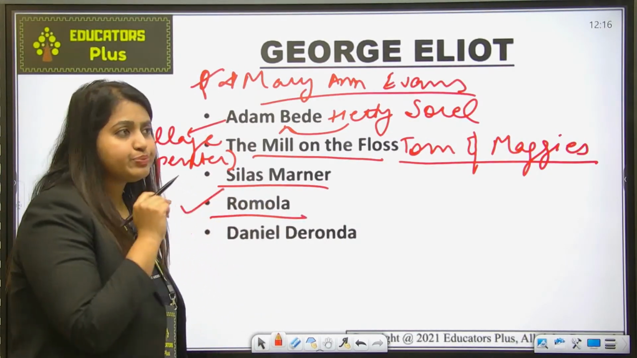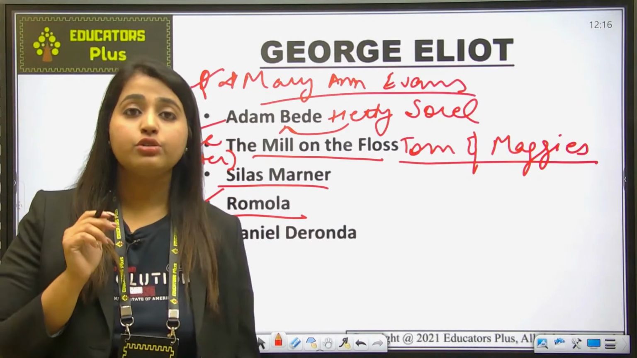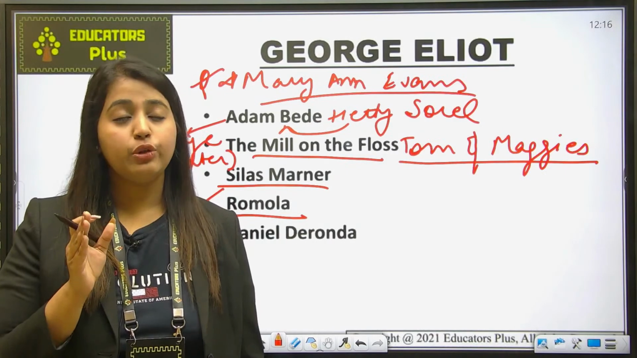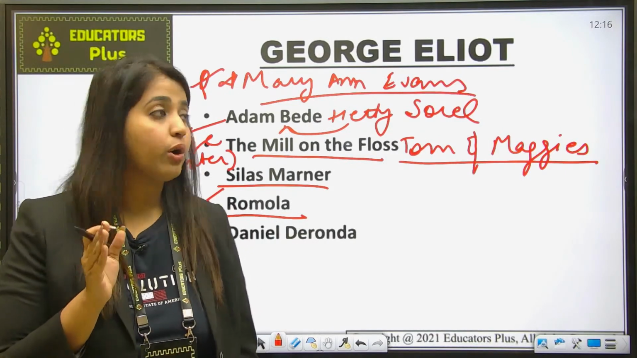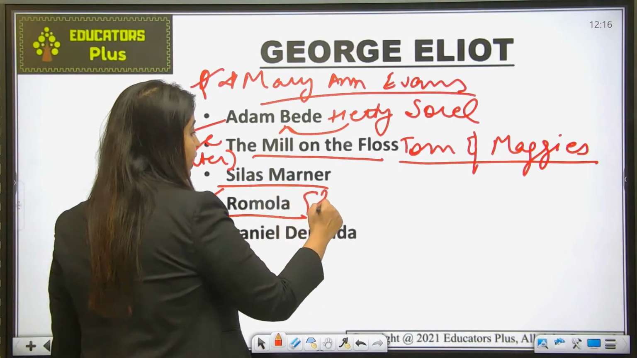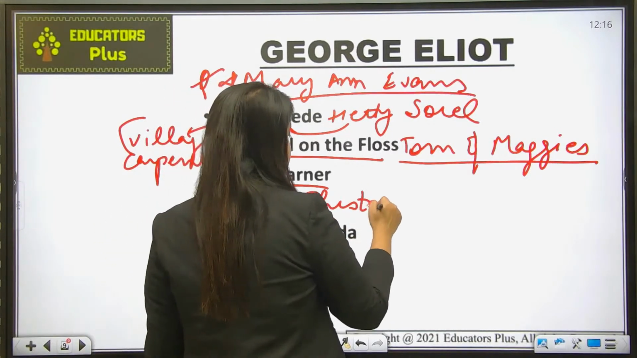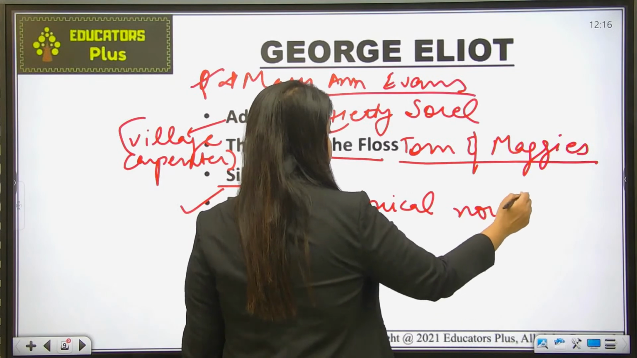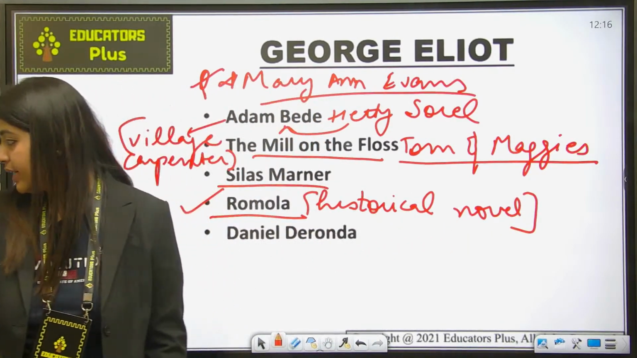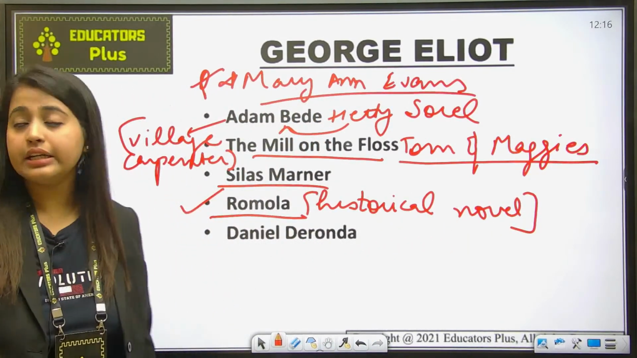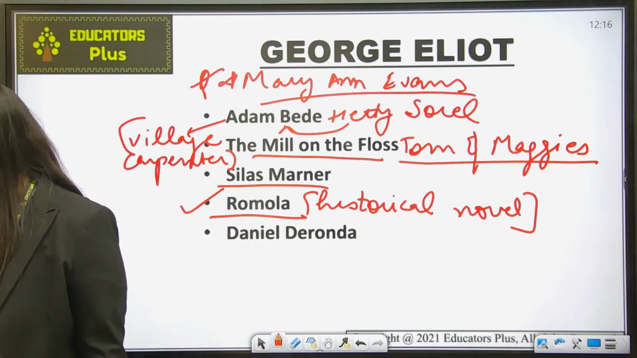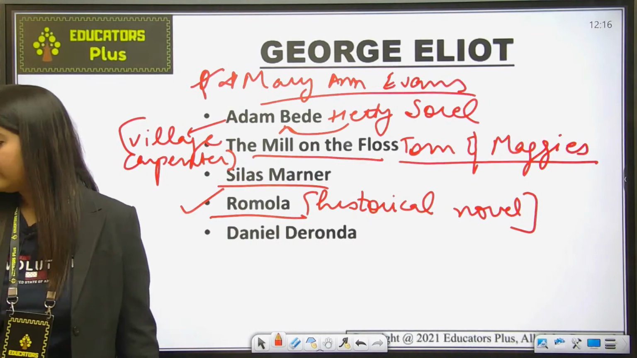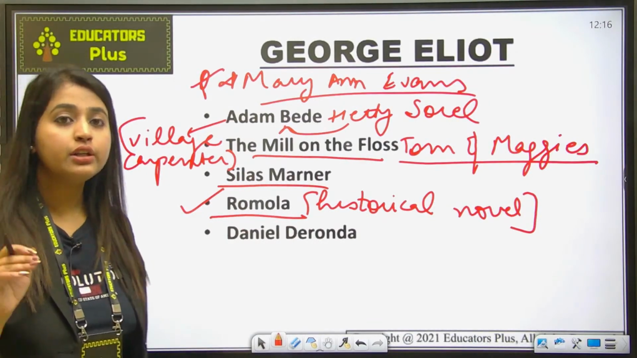Then Romola. Okay, so Romola is also a main work by George Eliot, and you just have to remember the point that it is a historical novel. Okay, it is a historical novel. Okay, are you getting it? Please type yes in the chat box, if you are understanding the things which I am teaching. Okay, so it is a historical novel.